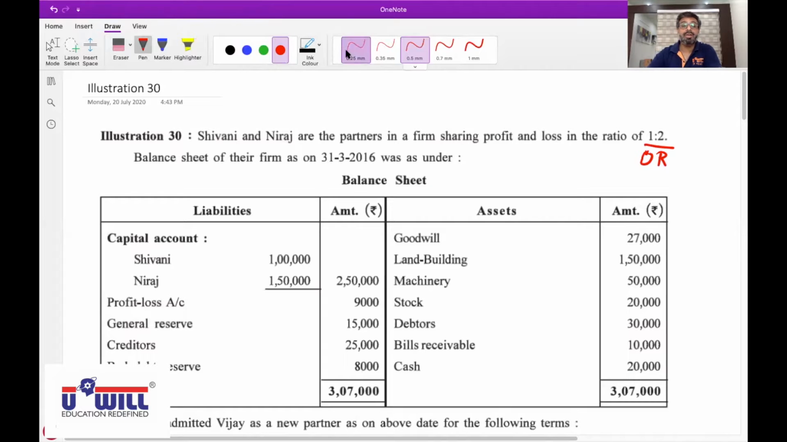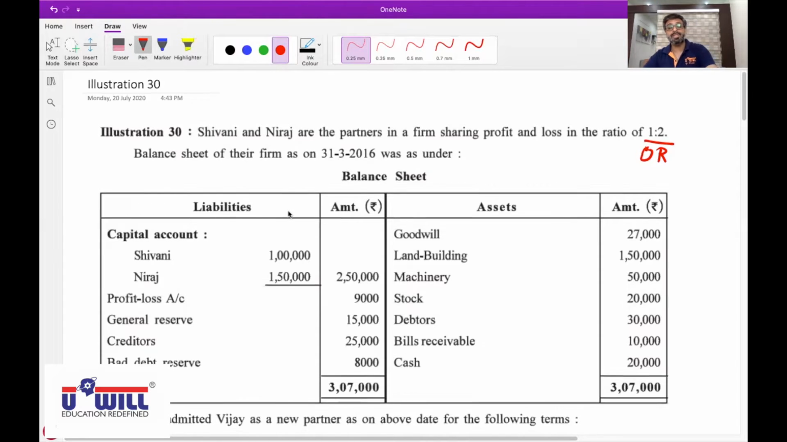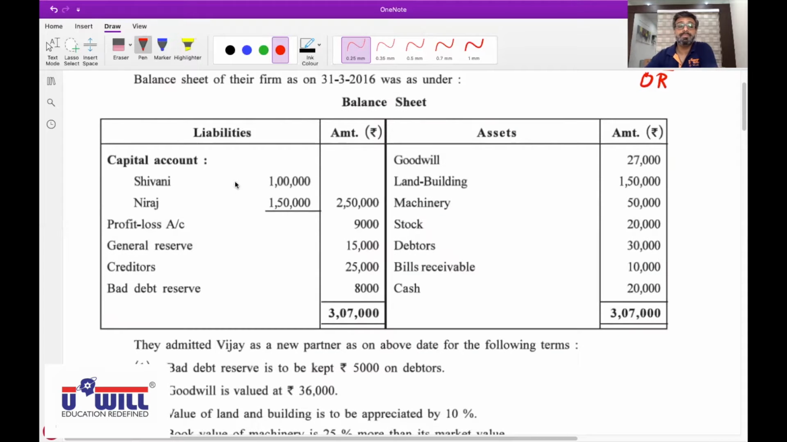Balance sheet of the firm was as under. Now read the balance sheet. Capital account, Shivani and Neeraj. All of you put a tick on capital accounts. We'll write it in the partners' capital account, credit side, as opening balance. Then partners' profit and loss account. All of you put a tick on profit and loss account.